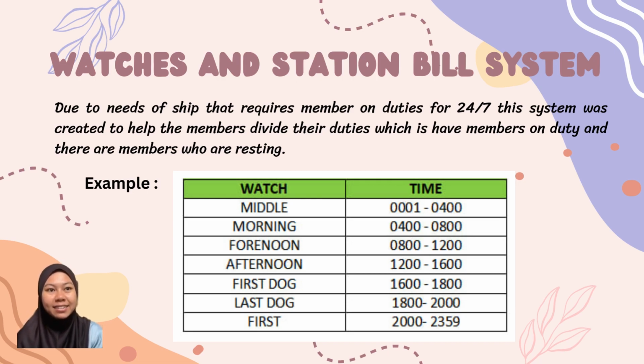Process and station bill system. Due to the needs of the ship that requires members on duty 24/7, this system was created to help the members divide their duties, which is 5 members on duty and the other members are resting. So this table shows an example of their shift for watches.